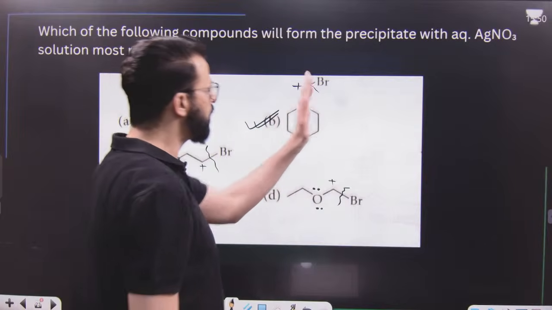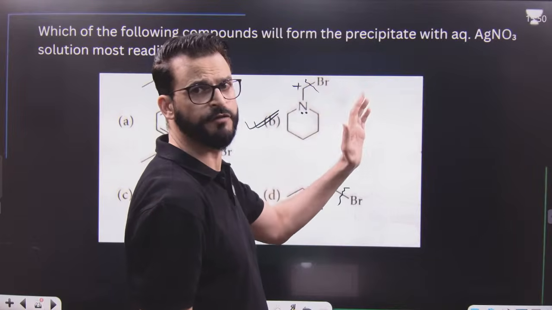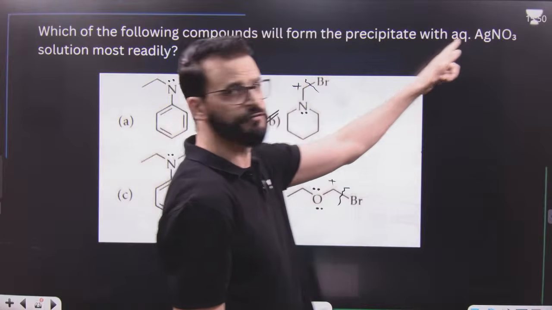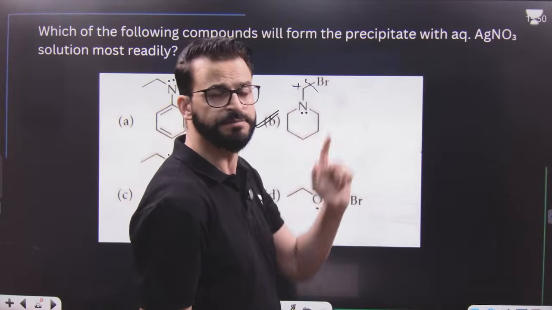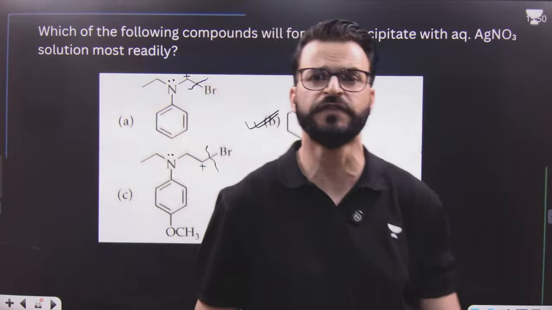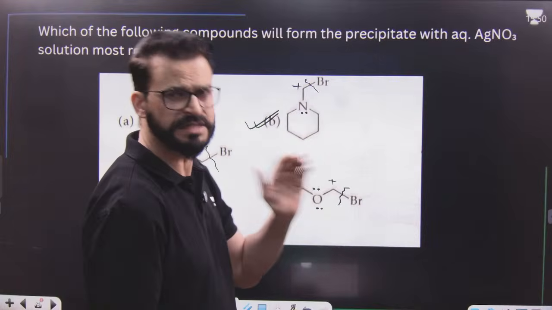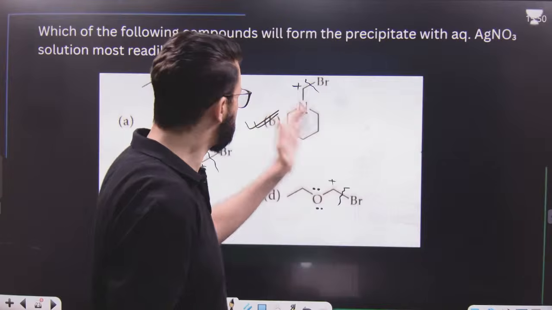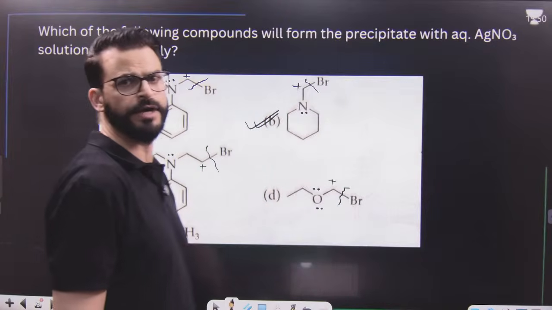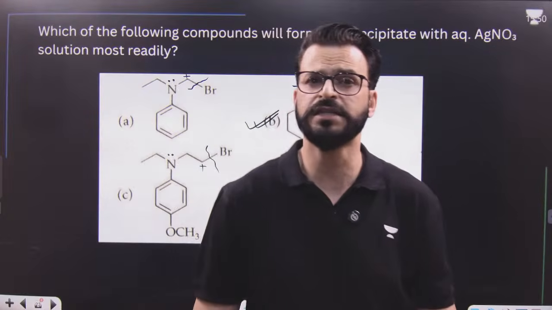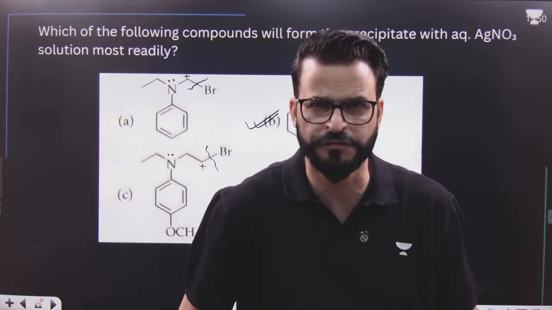That is why Br can be lost in the form of Br minus, and that Br minus will react with Ag. That means AgBr will precipitate very, very fast. So, which among these can form a precipitate easily, means which among these can form a more stable carbocation, or which among these can undergo SN1 reaction faster.